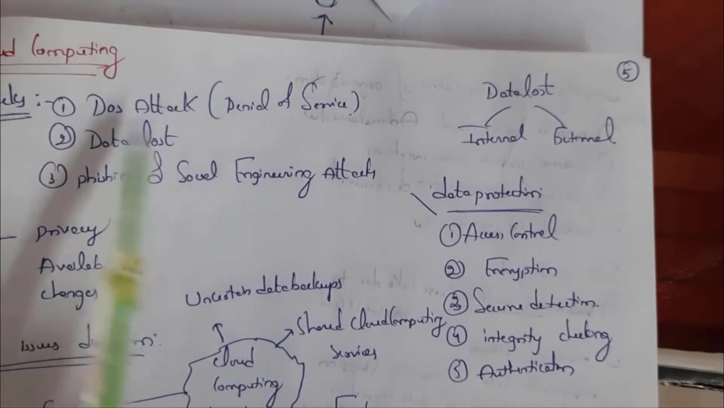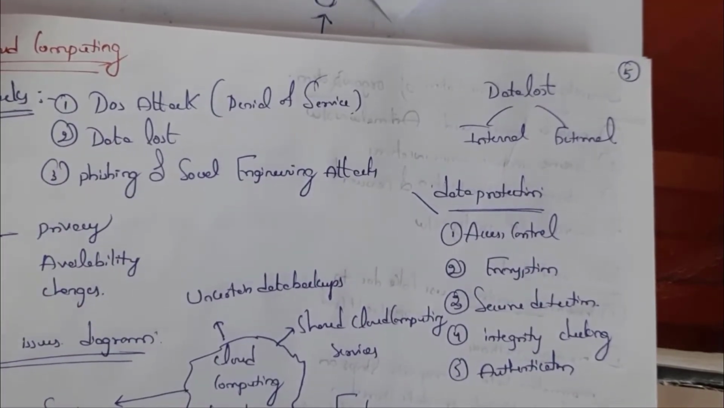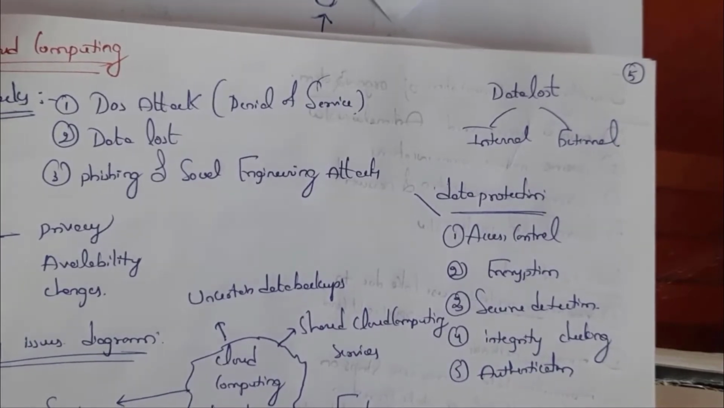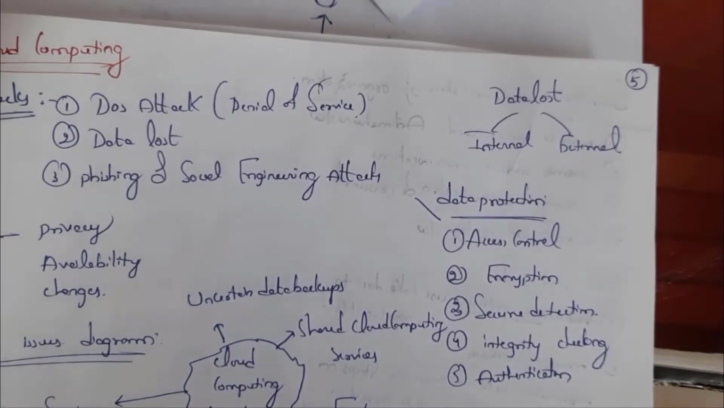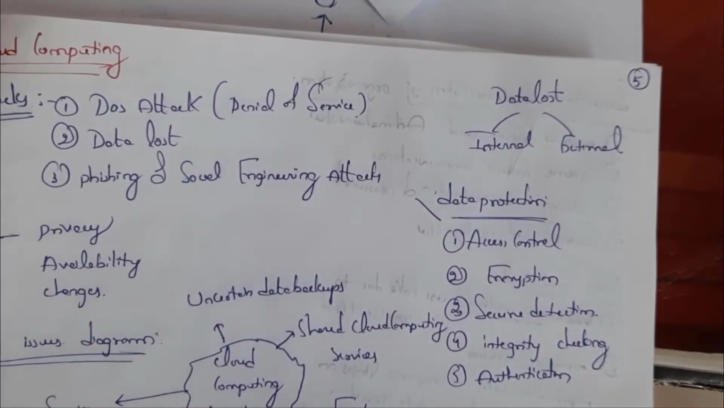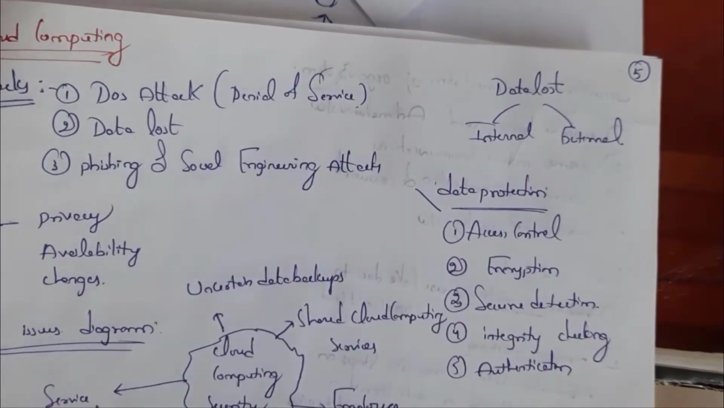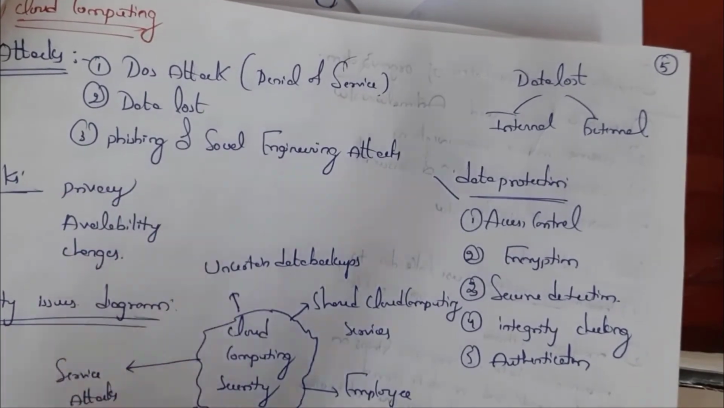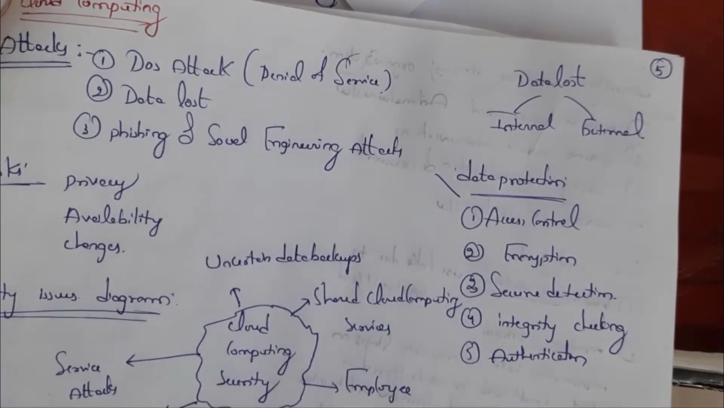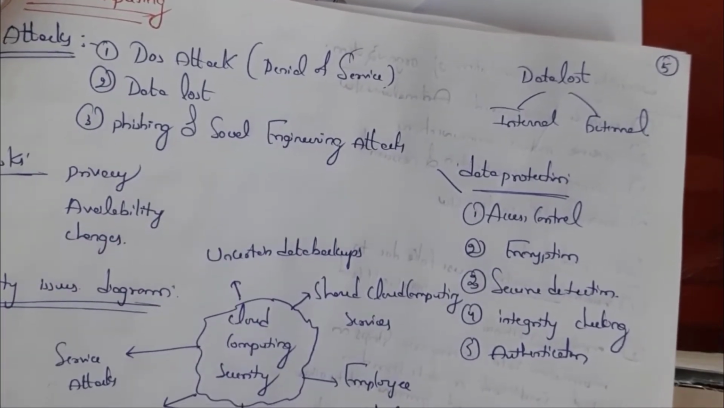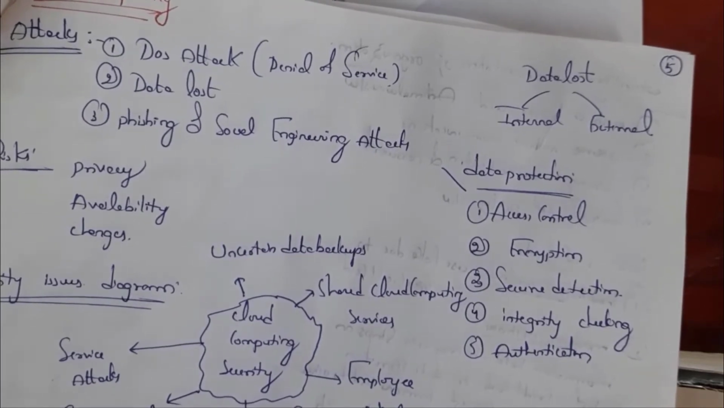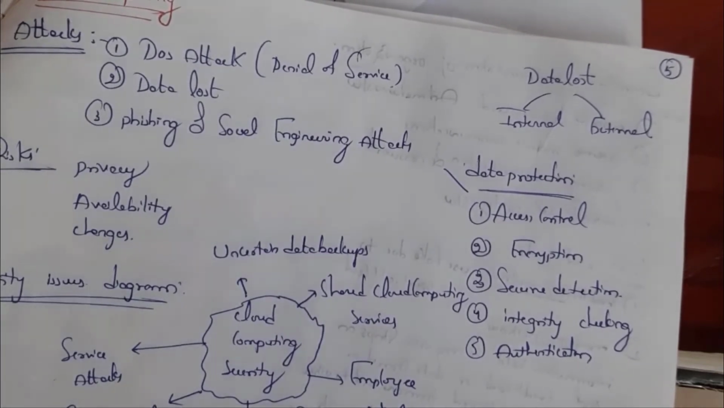See, if an attacker performs a DOS attack, that is a denial of service attack, then we can't access our cloud storage. Next one is data loss. See, data loss can be either internal or external. Next one is phishing attack and social engineering attack. See, the attacker creates a fake cloud page in order to gain username and password.